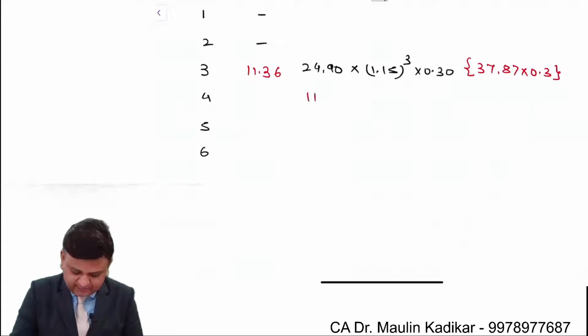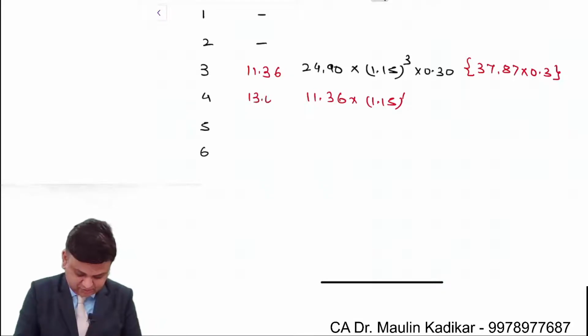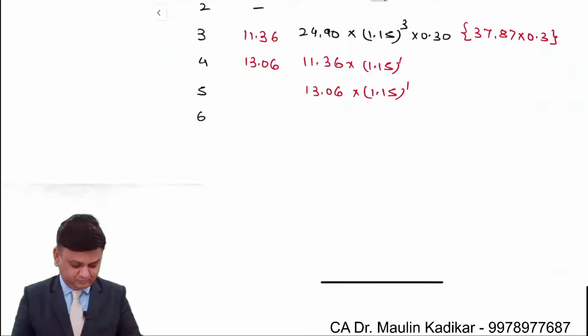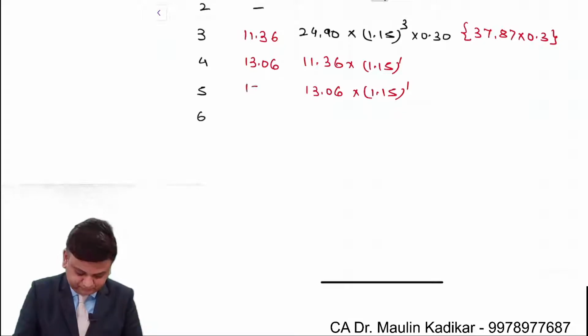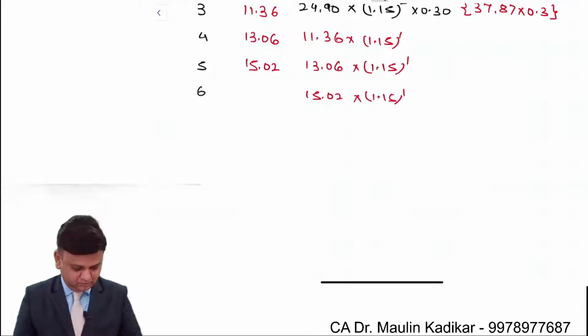Fourth year dividend, what will it be? 11.36 into 1.15 raised to 1, that is 13.06. 13.06 into 1.15 raised to 1 once again, that is 15.02. Then 17.27.